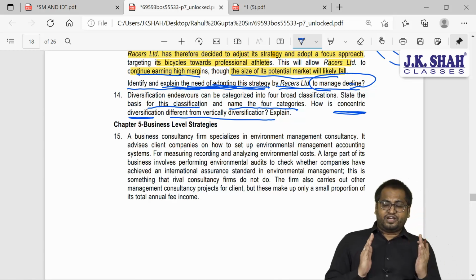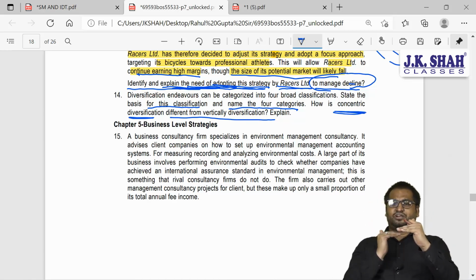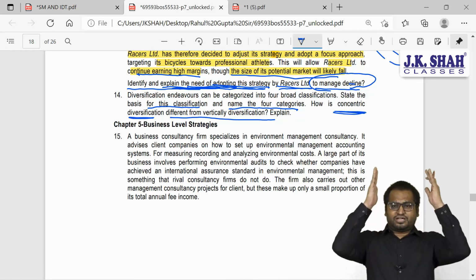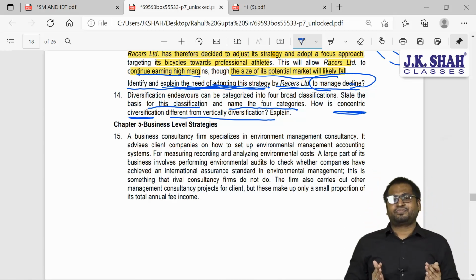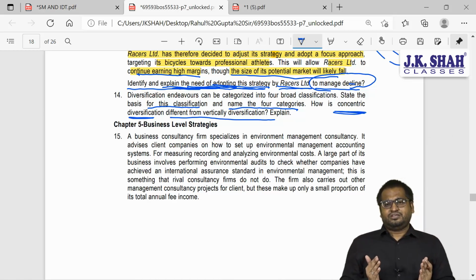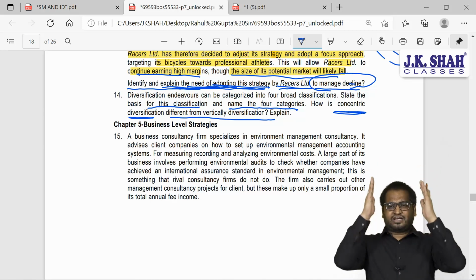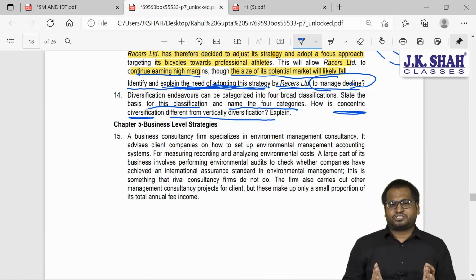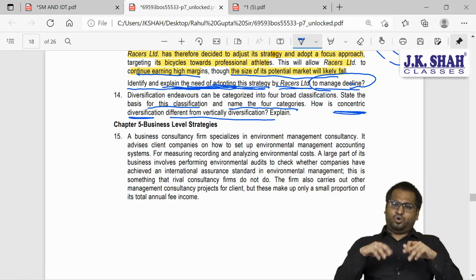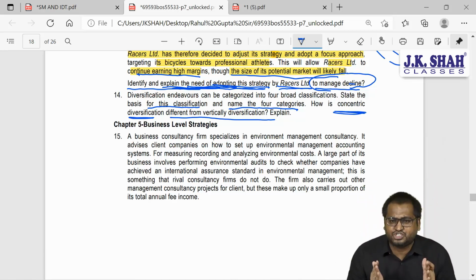So if you remember vertical diversification, guys: supplier, manufacturer, distributor, consumer. This is called the product process chain. So what was vertical integrated diversification? I will either go backward or I will go forward, but I will continue to be in the same product process chain. I will become my own distributor or I will become my own supplier, but I will not break this chain.